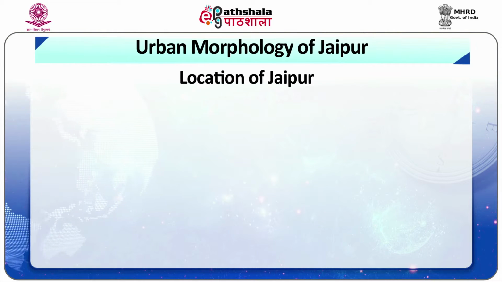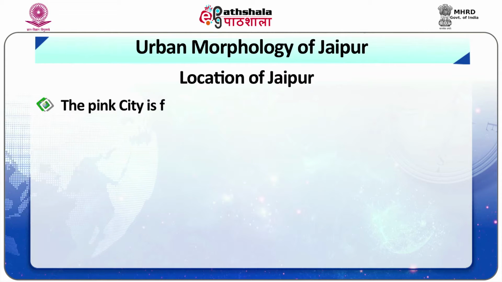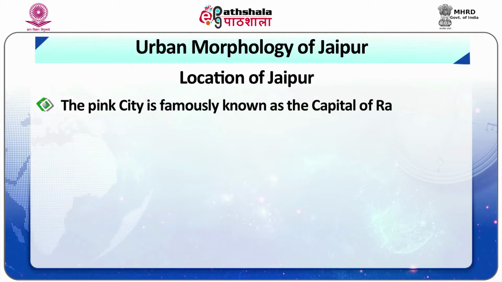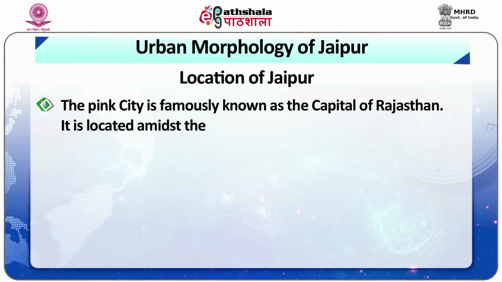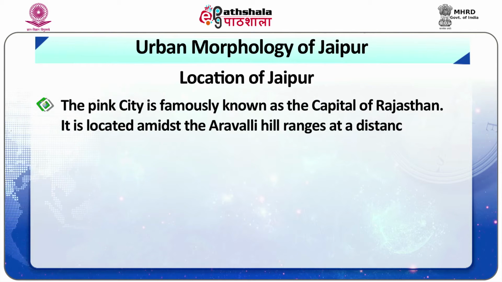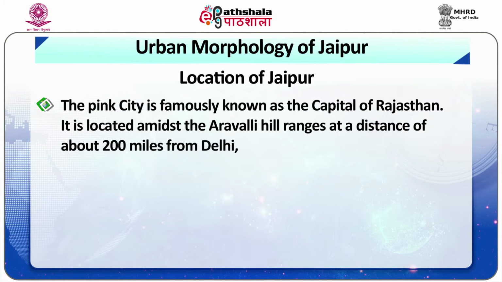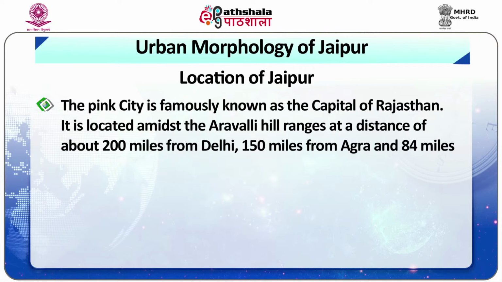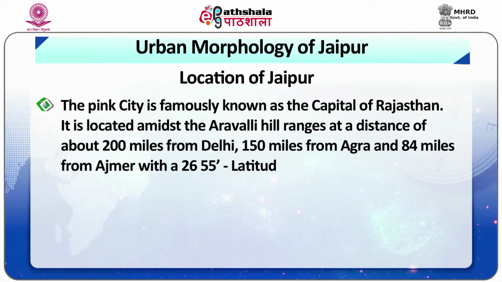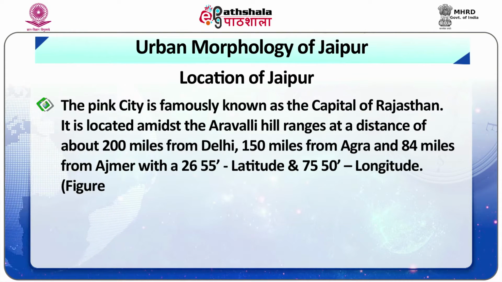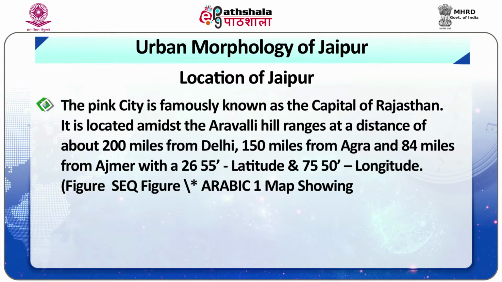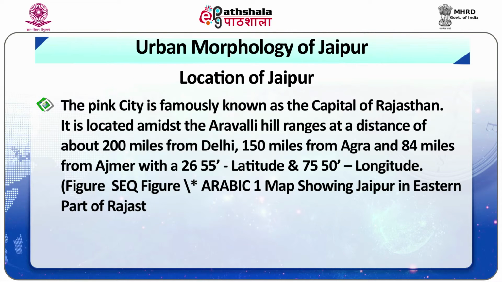Talking about the location, Jaipur, also known as the Pink City, is the capital of Rajasthan. It is located amidst the Aravalli hill ranges at a distance of about 200 miles from Delhi, around 150 miles from Agra and 84 miles from Ajmer, at 26.55 degrees latitude and 75.50 degrees longitude. In Figure 1, you will have a map showing Jaipur in the eastern part of the state of Rajasthan.